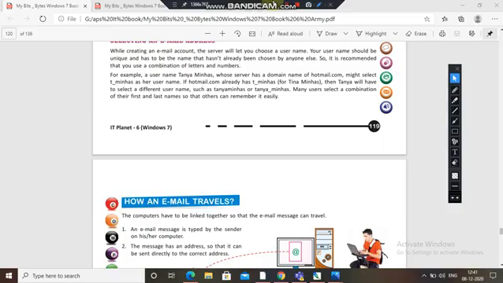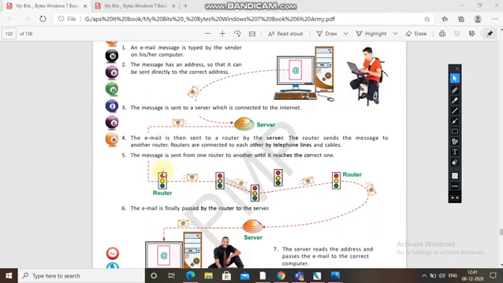Okay. Now, how does email travel? The email message is typed by the sender on his or her computer. The message has an address so that it can be sent directly to the correct address. The message is sent to a server which is connected to the internet. The email is then sent to a router by the server. The router sends the message to another router. Routers are connected to each other by telephone lines and cables.